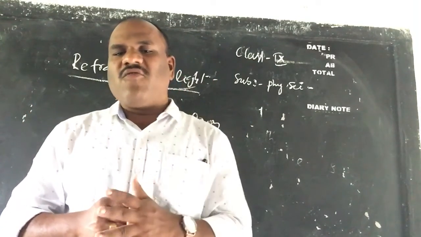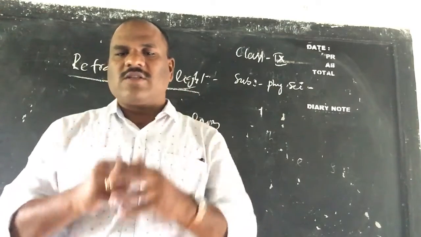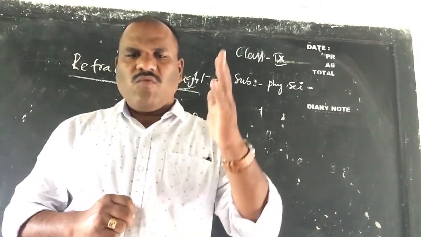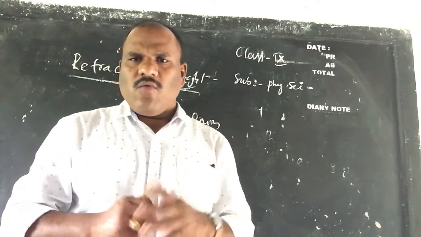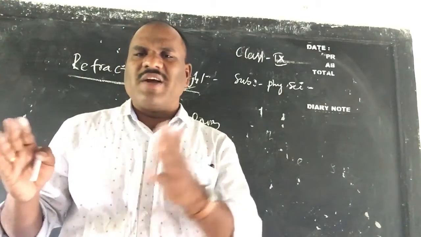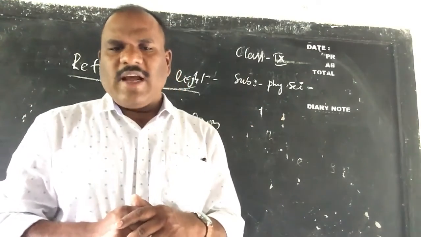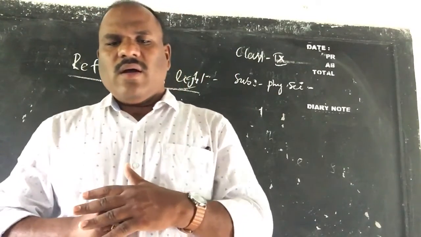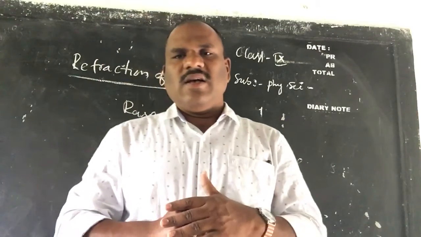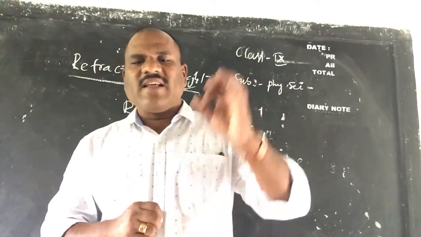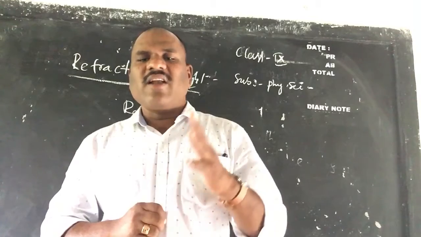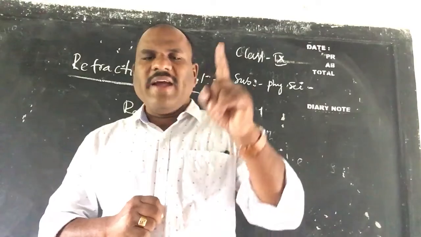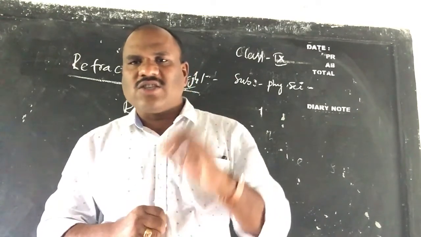To understand the refraction of light through figures, the following terms are important, children. First of all, what is normal, what is angle of incidence, what is angle of refraction? What is called normal here? At the point of incidence, where the light ray strikes the interface between two media, a line drawn perpendicular to the surface is known as normal.